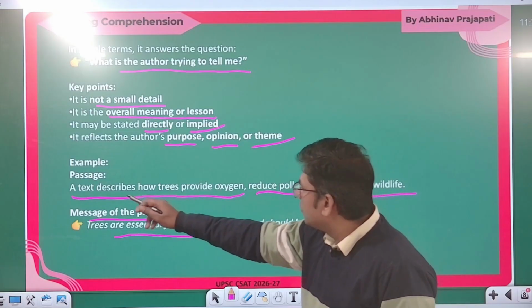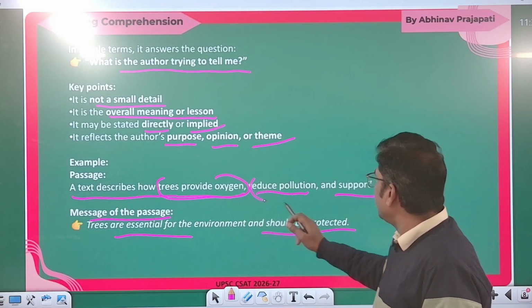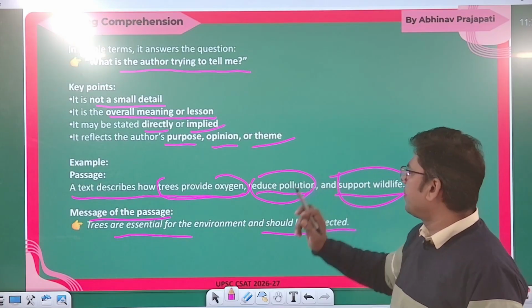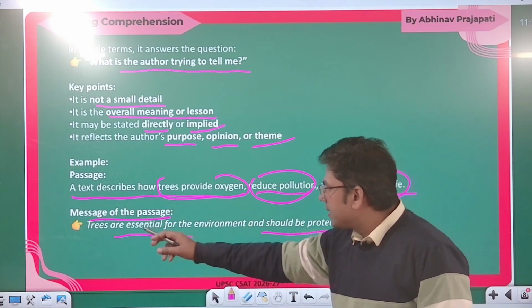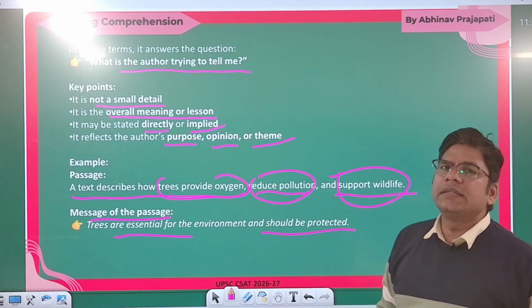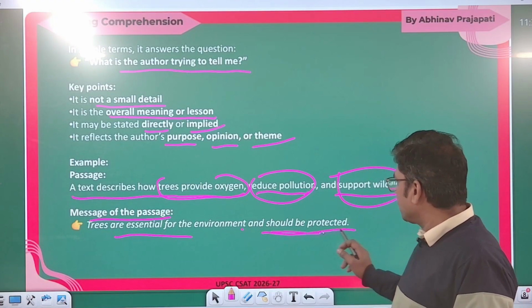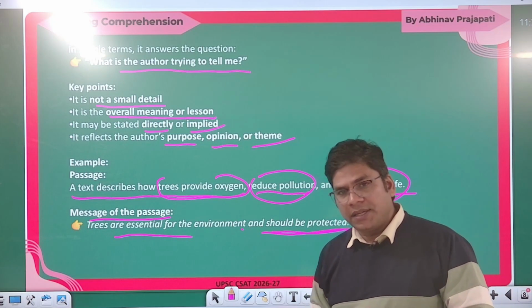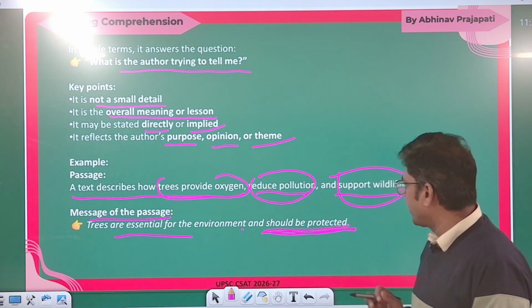One thing is clear: trees are essential for the environment, and if trees are essential, then trees must be protected.